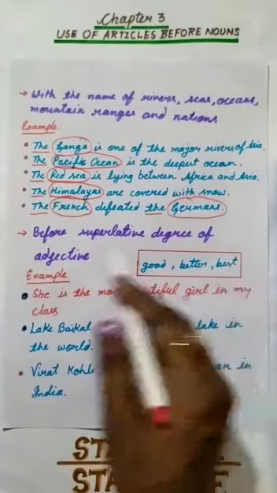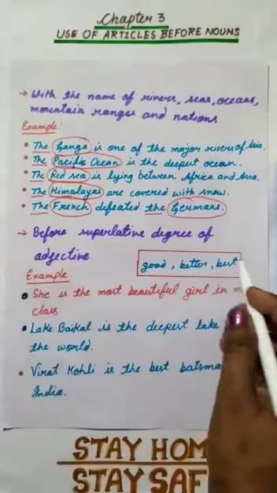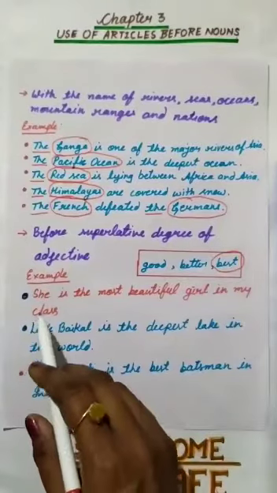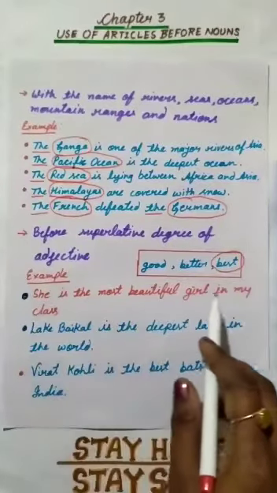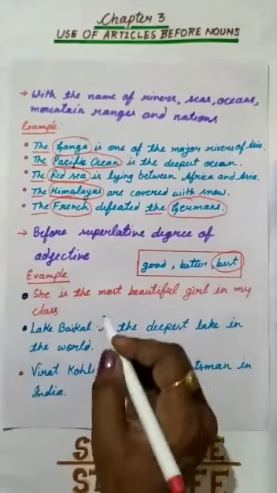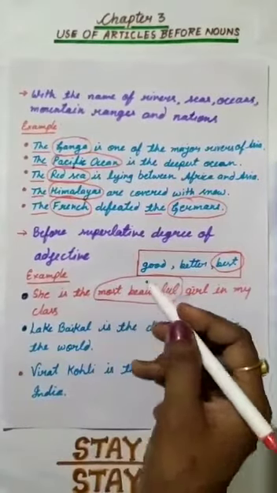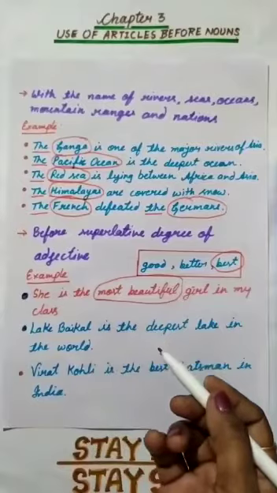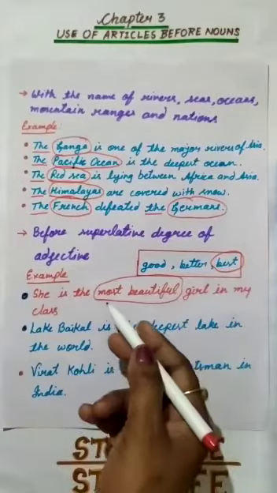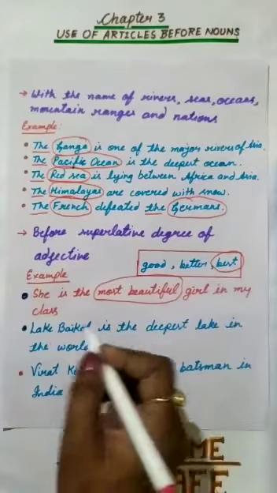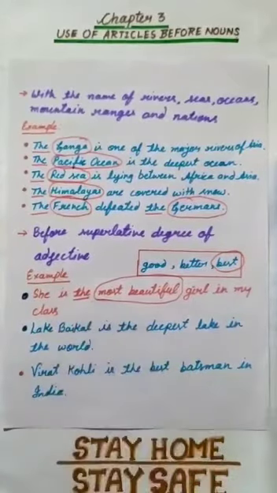So before the superlative degree of adjective. Look here. She is the most beautiful girl in the class. Most beautiful. Beautiful is the positive degree. More beautiful is comparative degree. And most beautiful is the superlative degree. So we should use "the" before it.